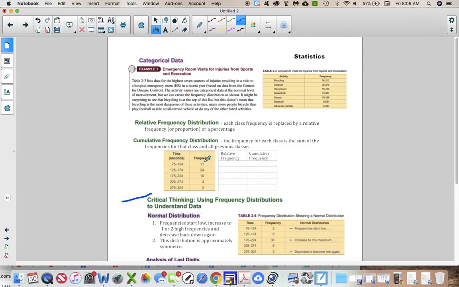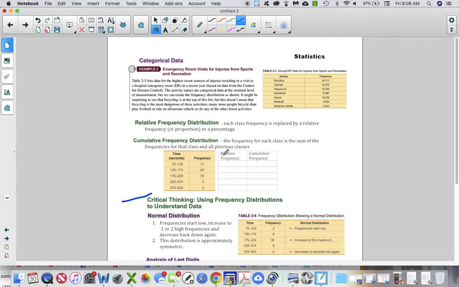But then the frequencies are 11, 24, 10, 3, 2. So hardly ever are you having to wait more than 275 seconds for your food. Most of the time it's going to be between 125 seconds, which is 2 minutes, and just under 3 minutes. So 2 to 3 minutes is what you're going to usually wait for your food at the McDonald's drive-thru.